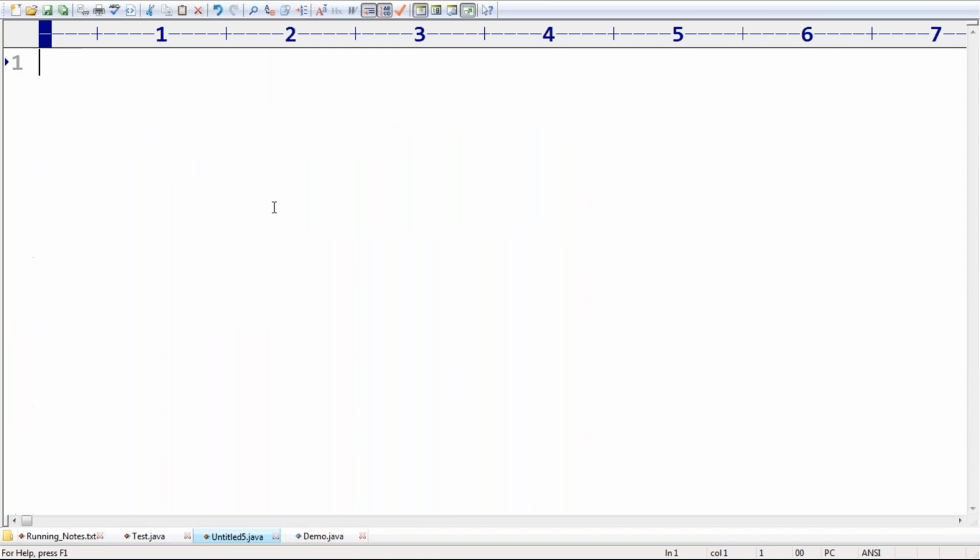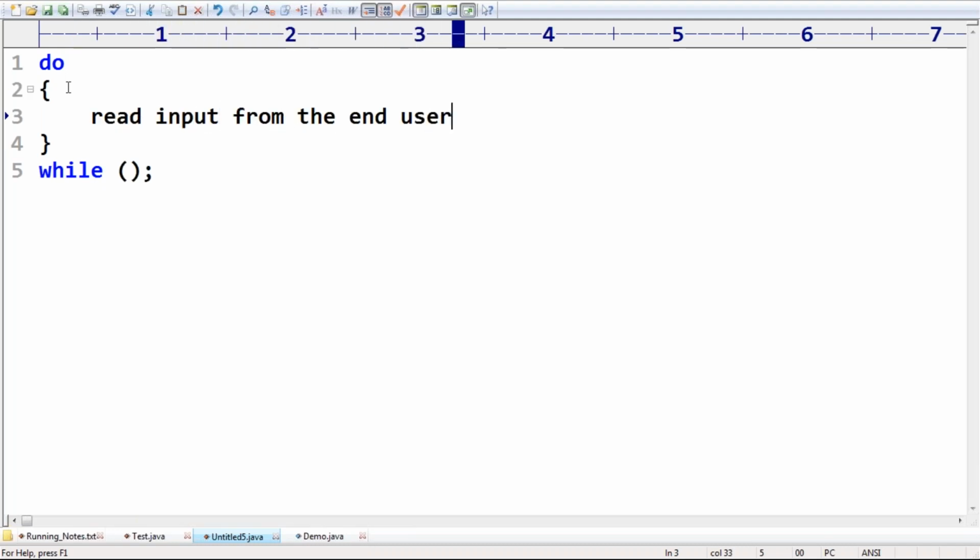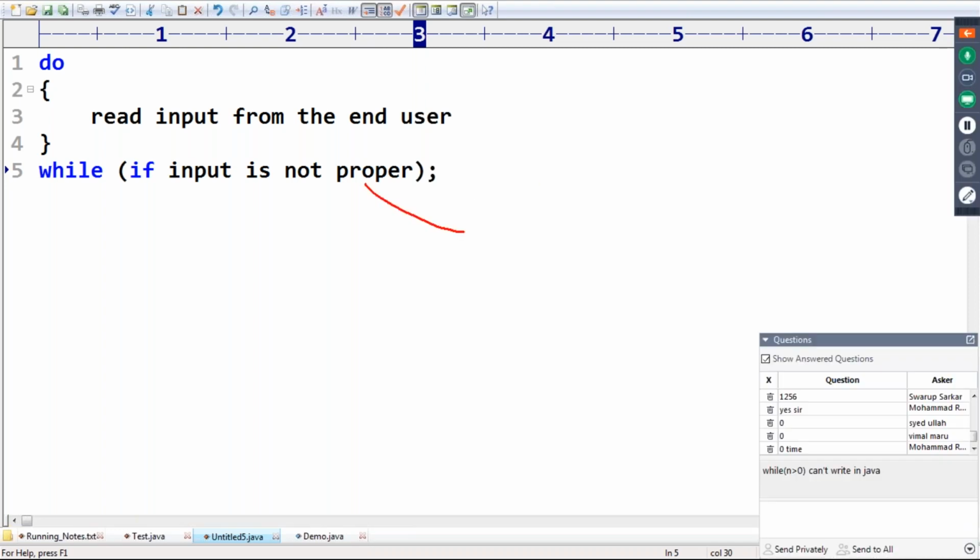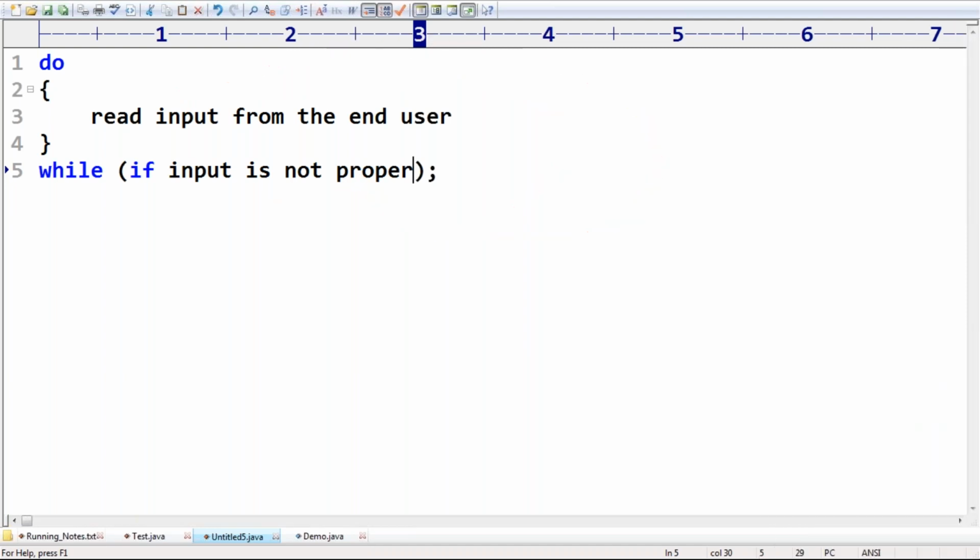Very simple. Read input from the end user. If input is not proper, again what do I have to do? Read the input from the end user. Still it is not proper, read again.